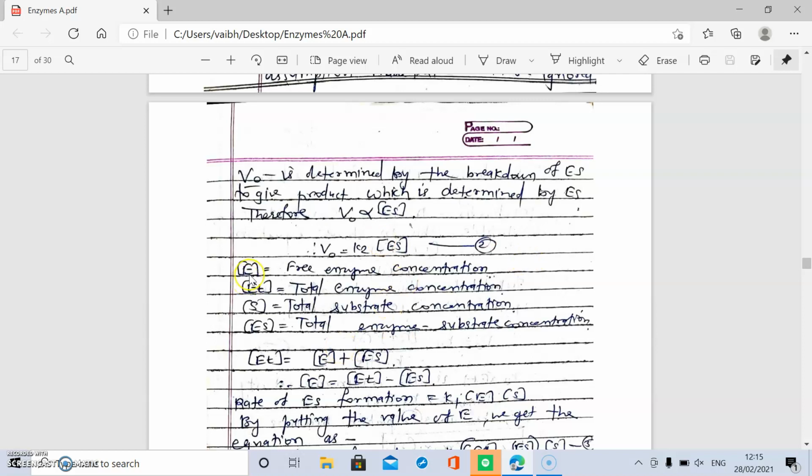Certain letters are used: E is the free enzyme concentration, ET is the total enzyme concentration, S is the total substrate concentration, and ES is the enzyme-substrate concentration. Therefore, ET is equal to the free enzyme plus the enzyme which is combined with the substrate, that is ET equals E plus ES. Therefore, E is equal to ET minus ES.